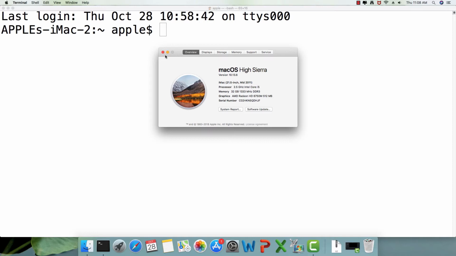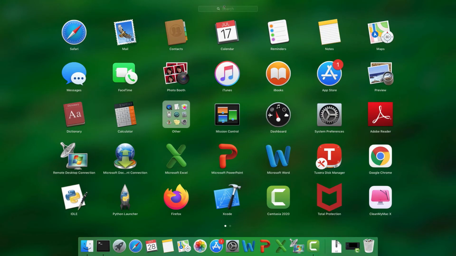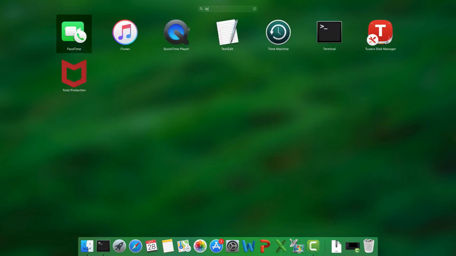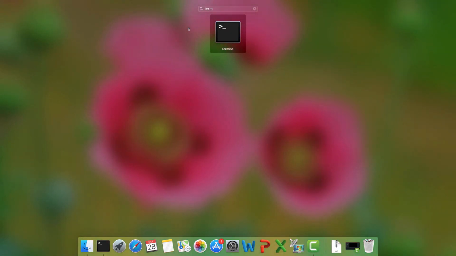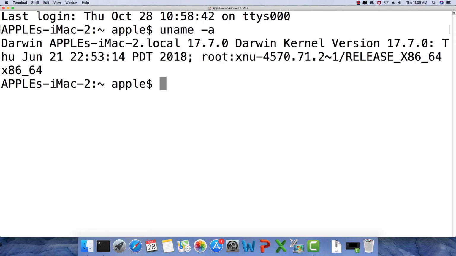Now I'm going to close it, and this is the command prompt. You can invoke it by clicking this symbol here, or you can go to the Launchpad and just type in terminal. Okay, so this is how we can invoke the command prompt of macOS. And here I'm going to check the version. So uname -a. This shows us that this is the Darwin kernel version 17.7.0.